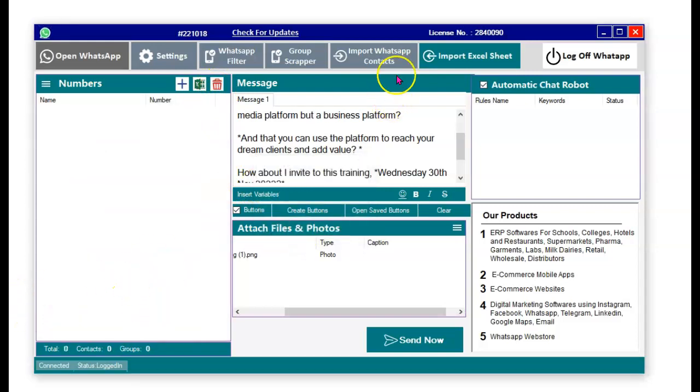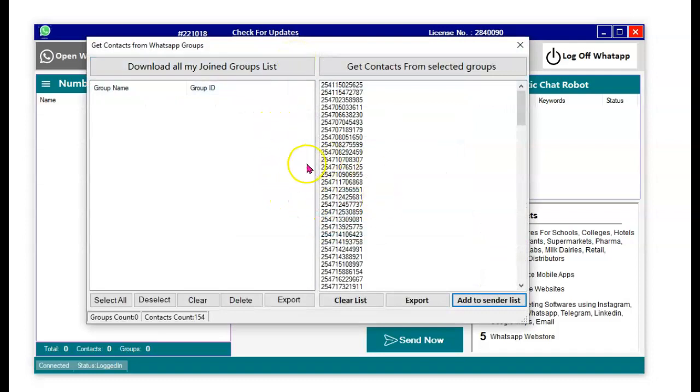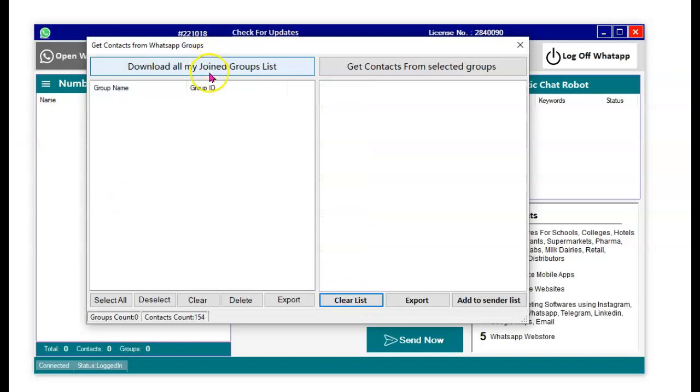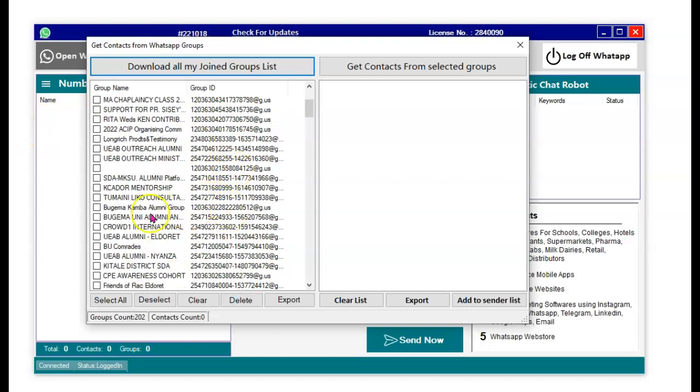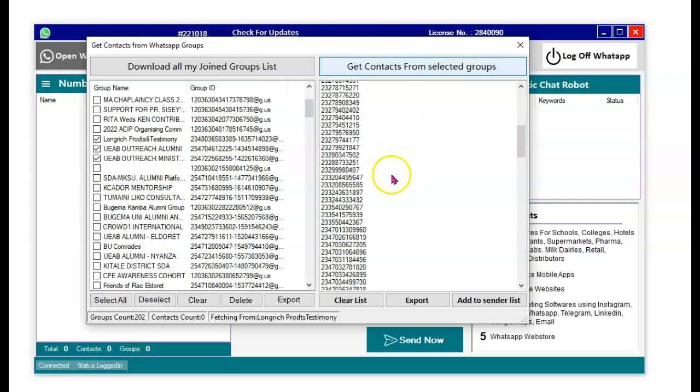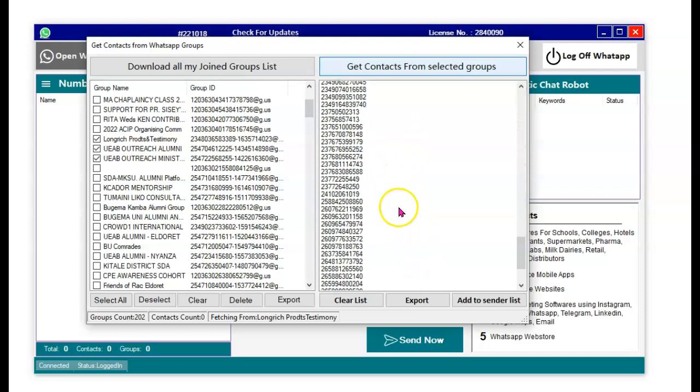If you want to do group scraping, I think this is another cool feature. I want to clear this list. Of course, I can click on download of all the joined groups, and now I'm able to see the groups that I am a member of. Assuming that I want to get contacts from this group, I'll click on that, and I'll click on that. For example, I want those groups. The next thing after I do that, I'm going to get contacts from selected groups, and just like that, within a second, all the numbers have come here.